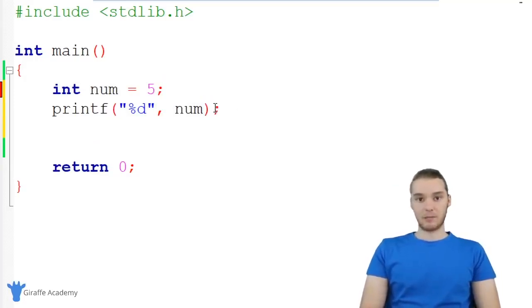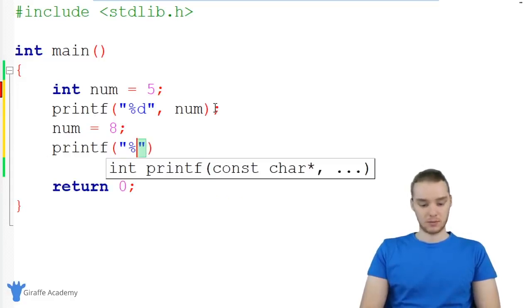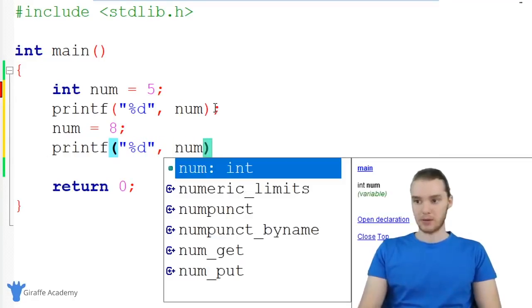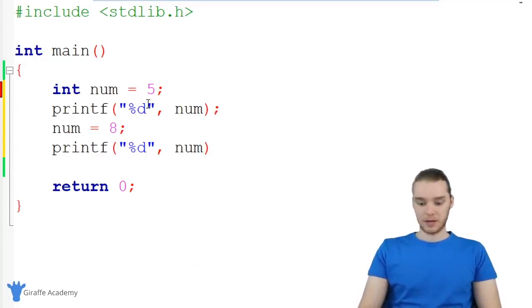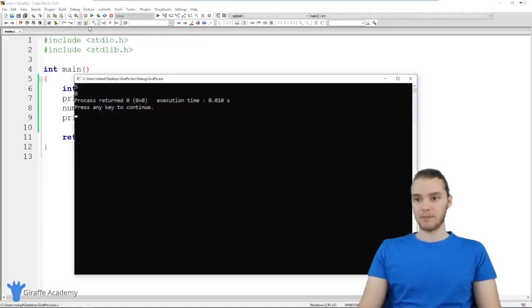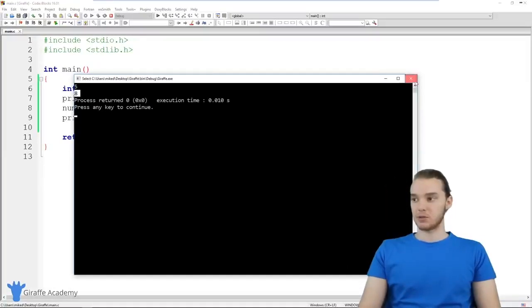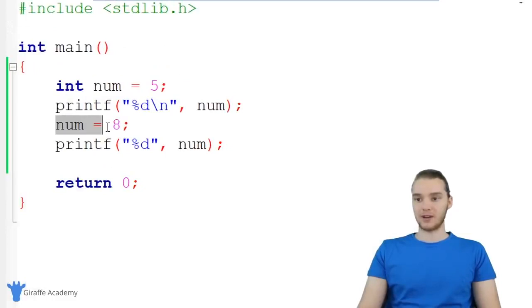Let's say that down here I wanted to modify num. So I could basically say num is equal to 8, so I can modify the value that's stored inside of the num variable. And let's come down here and we'll print this out as well. So %d, and we'll print out num again. And actually I'm going to print out a new line here. So when I go ahead and run this program, and I forgot a semicolon, when I go ahead and run this program, you'll see we're printing out 5, and then we modified the value to 8, and then we printed out 8. So I was able to modify this value down here.